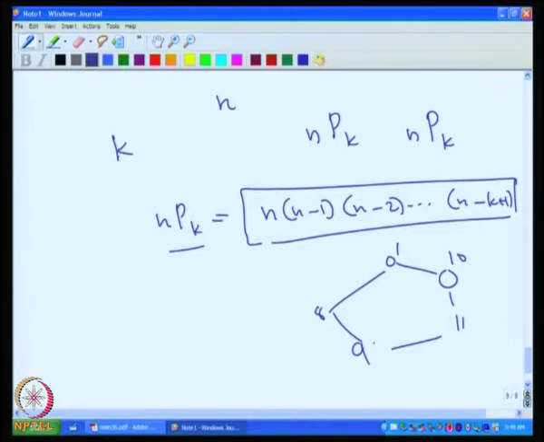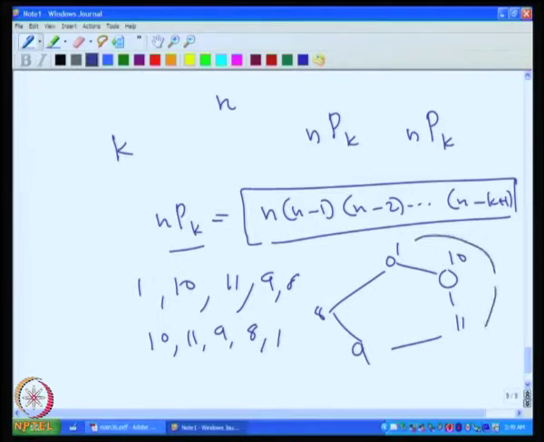If I had considered, for instance, 1, 10, 11, 9, 8, it can give rise to a 5 cycle. But if I had considered 10, 11, 9, 8, 1, that also gives rise to the same cycle, in the same order, but we started from a different place, that is all.